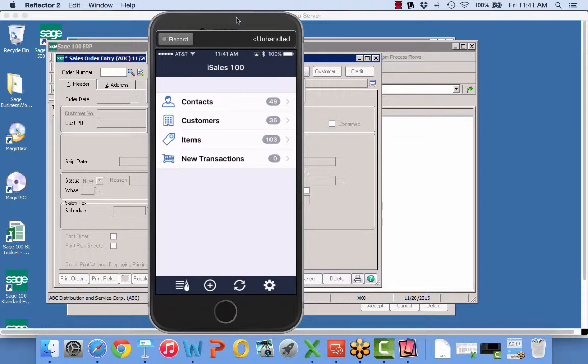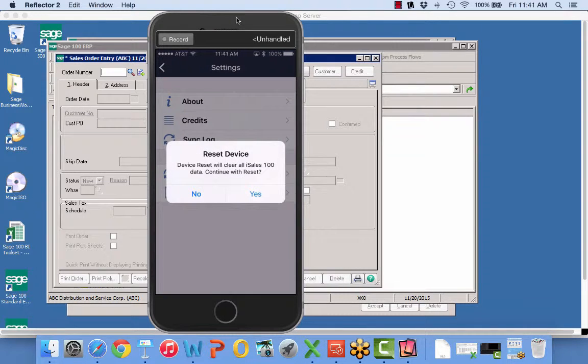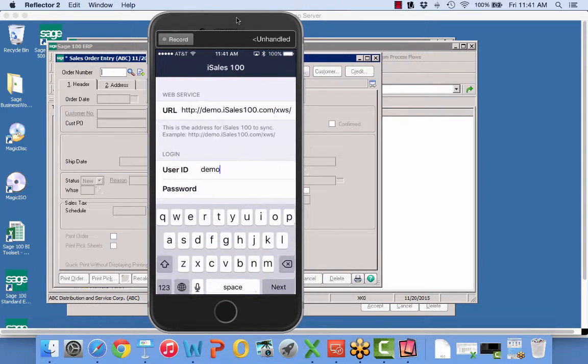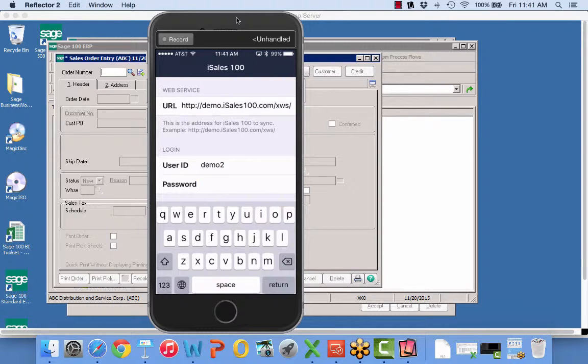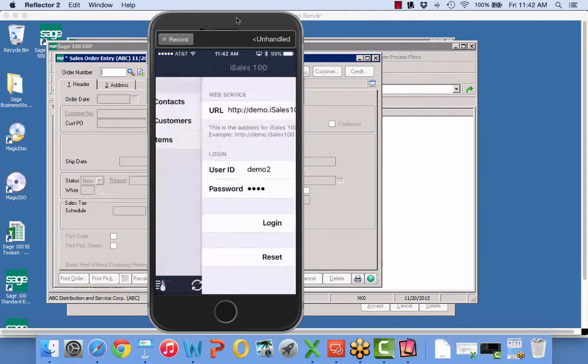Now, I could in real life do this a number of different ways, but what I'm going to do now is switch to that user demo 2. So follow along with me at home. I tap on reset device, and it says, hey, I'm going to wipe you out now. So it's wiping me out. It brings me back to my login, and I'm going to type in demo 2 and demo. And I'm going to go ahead and log in.